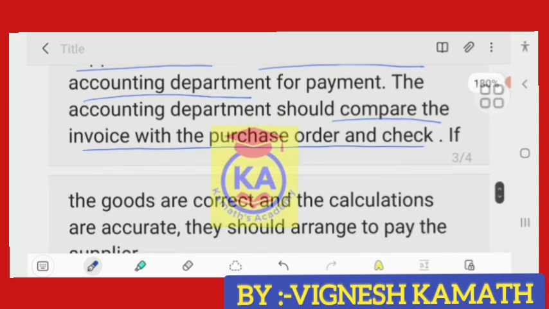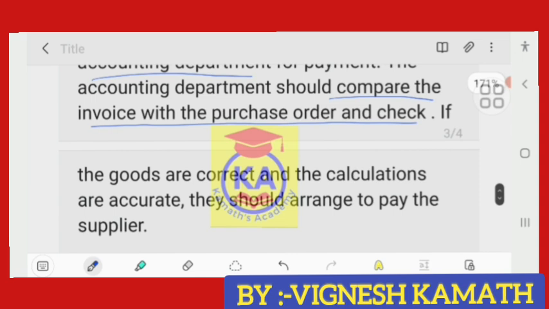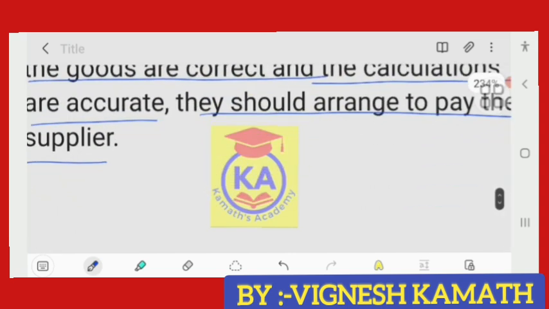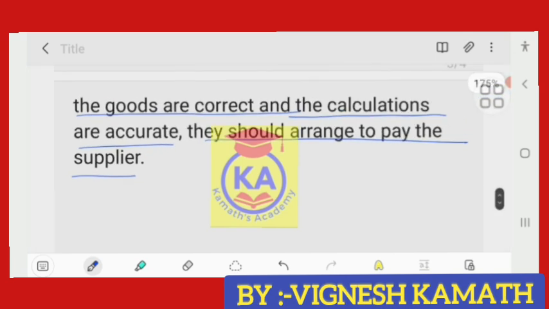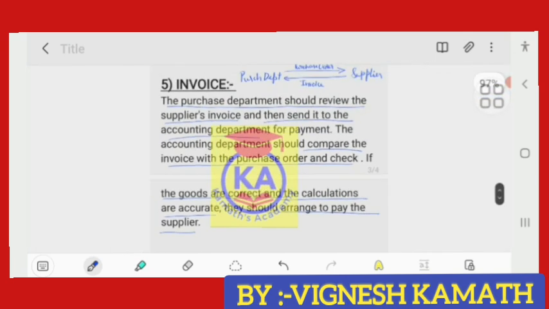Internal check again: work performed by one is checked by another. If the goods are correct and calculations are accurate, they should arrange to pay the supplier. Means if everything is correct, they will instruct the cash department to pay the invoice to the supplier. So that is the fifth step.